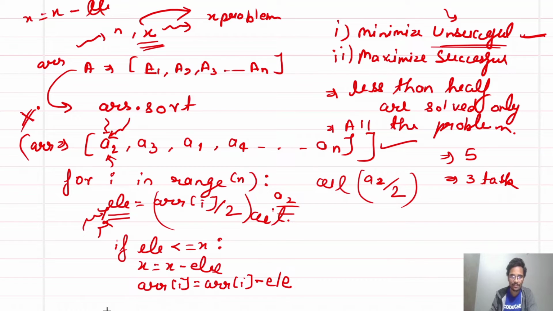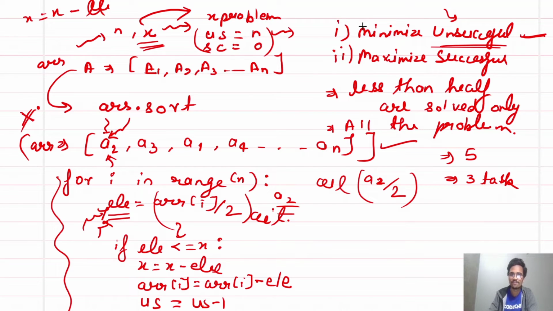Okay, minus el, and let's take unsuccessful. So unsuccessful is equal to n in the starting, and successful is equal to 0 in the starting. So simply decrement this unsuccessful. So us is equal to us minus 1. Okay, and at any point of time, if this condition is not right, then simply break the loop. So when this loop finishes, we will have solved all the unsuccessful submissions, which means we can simply avoid all the unsuccessful submissions.